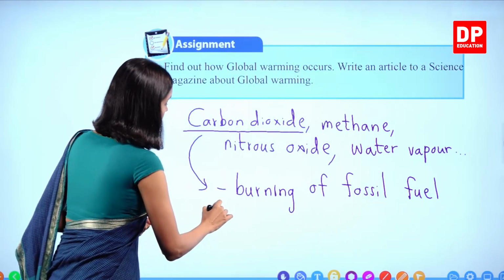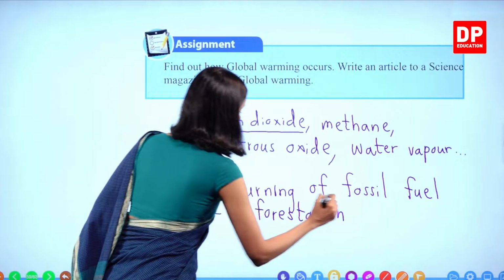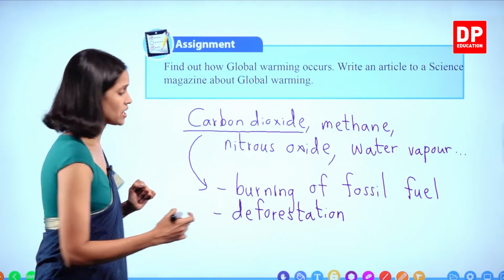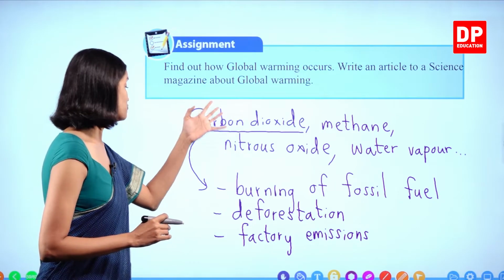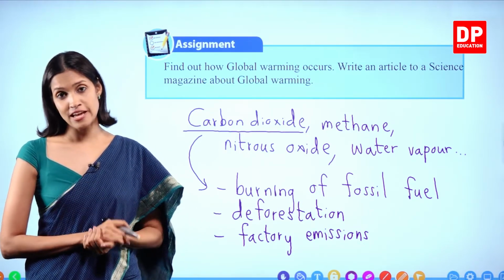Right? And we learned deforestation, cutting down trees. Deforestation. Okay. Sometimes factories emit carbon dioxide, right? Factory emissions. Okay, children? So you can find more information on global warming and how to prevent these things as well.